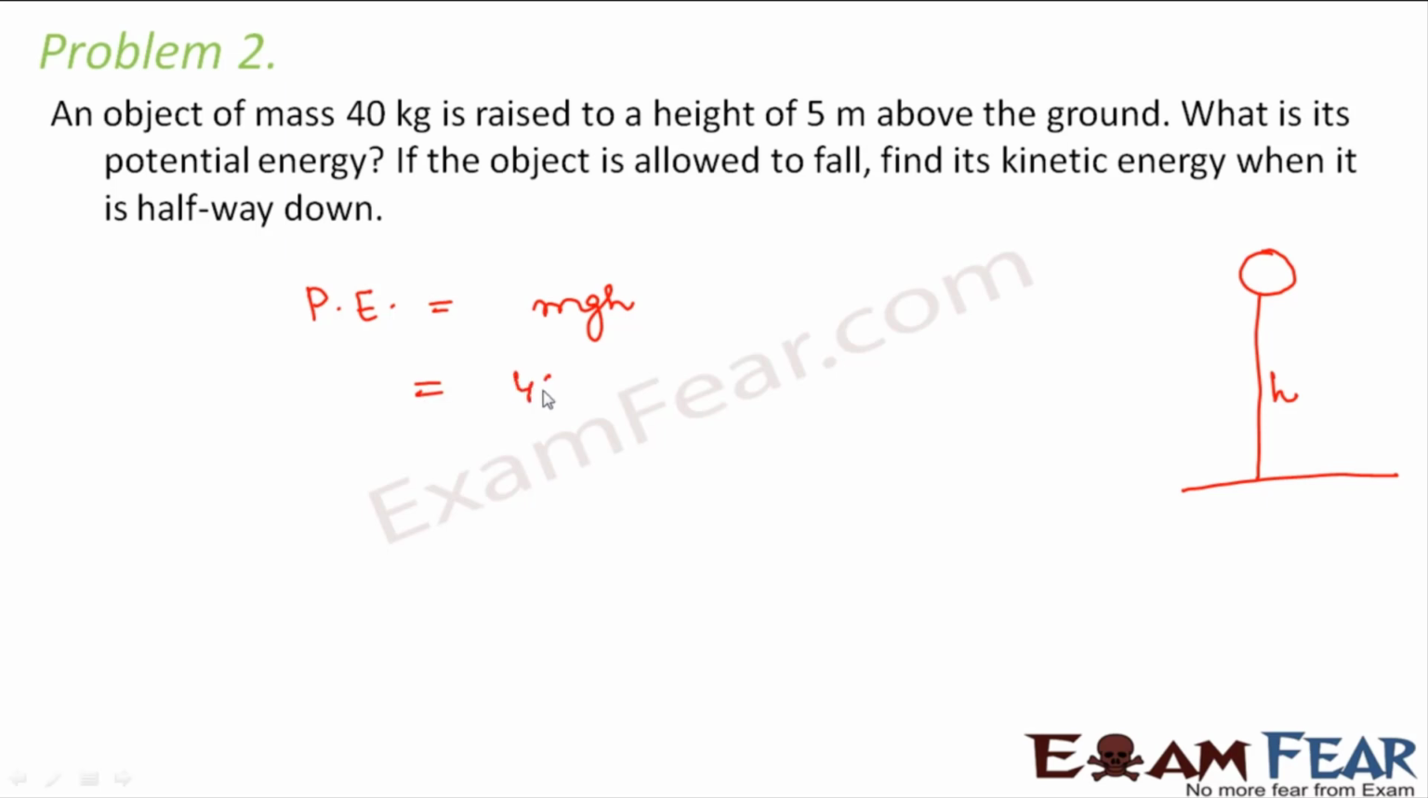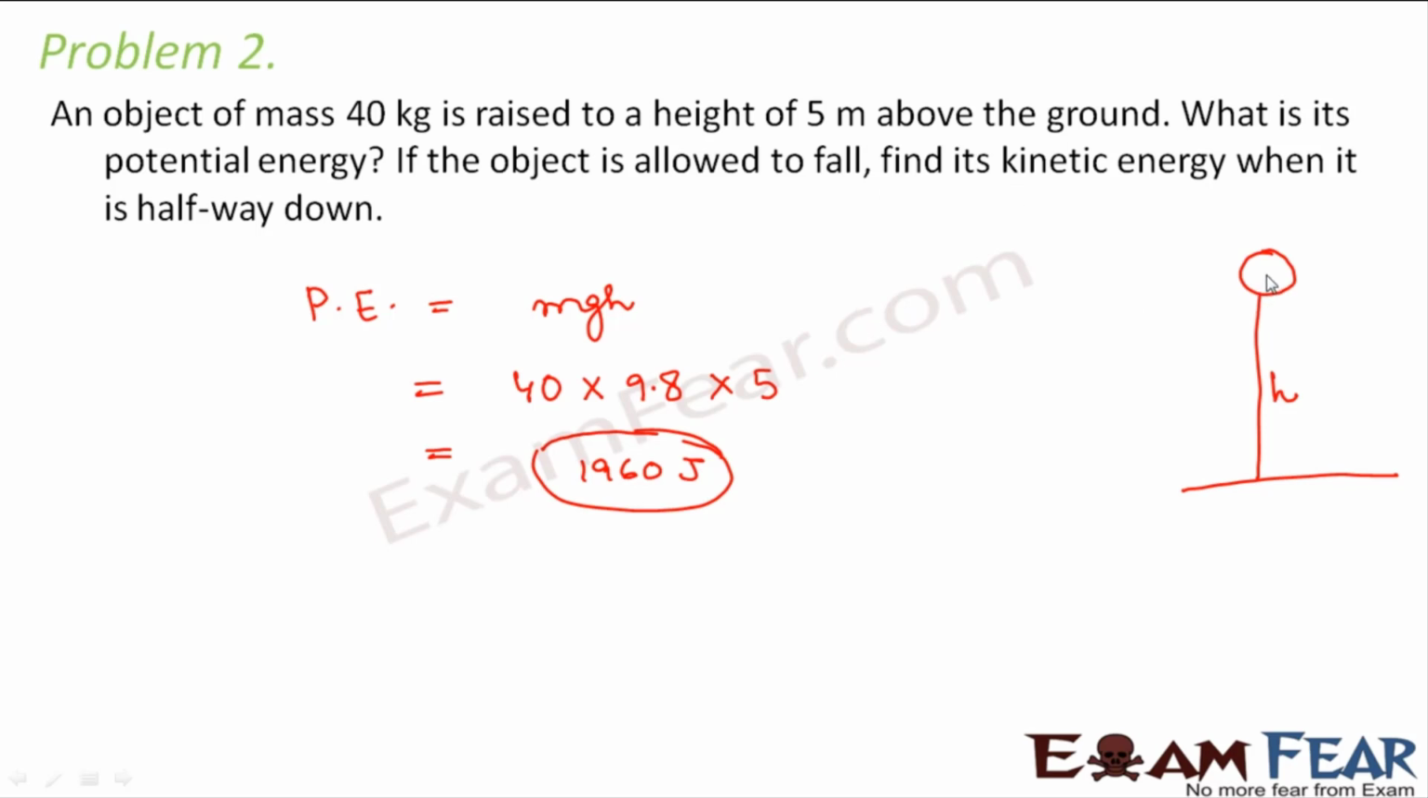So what is m? Mass of the object, which is 40. g is acceleration due to gravity, that is 9.8 meter per second square, and height is 5 meters. So this is 1960 joules. So this is the potential energy of the object. If the object is allowed to fall, find its kinetic energy when it is halfway down.